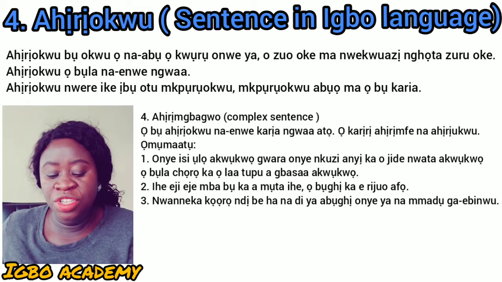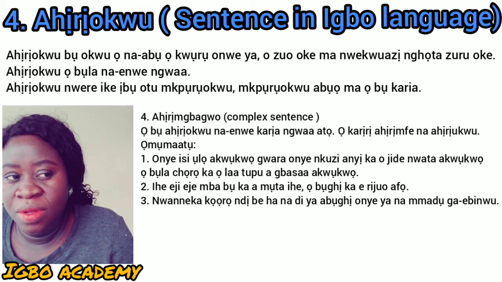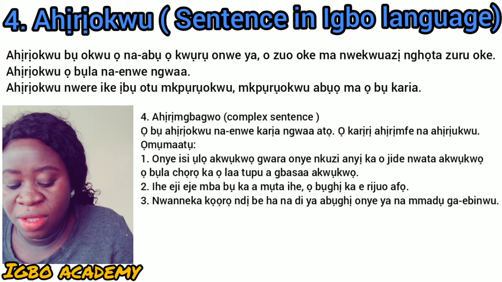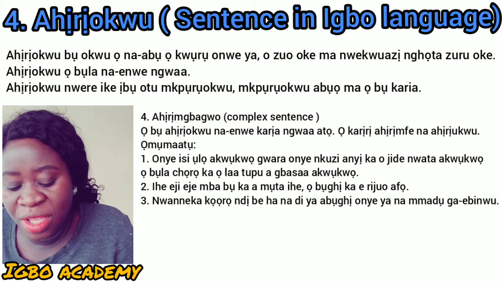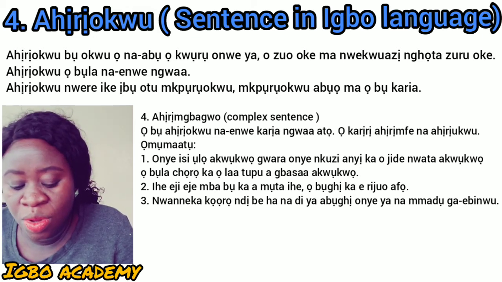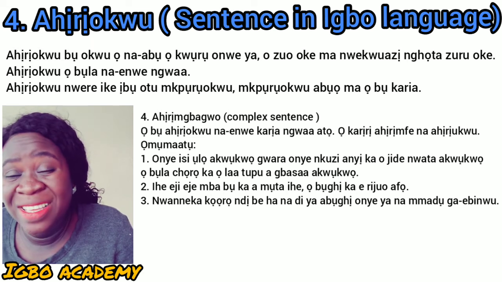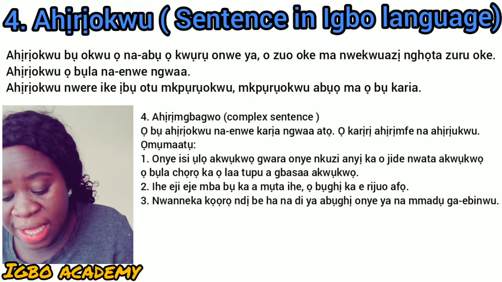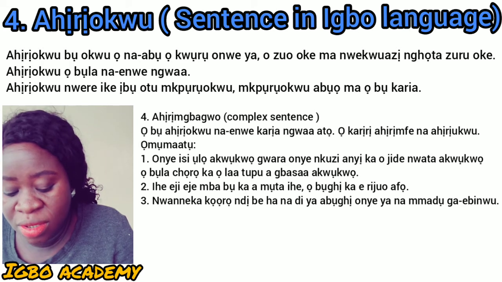So eji is the reason for going. Eje is to go. Bụ is. Mụta, to learn. Bụghị is not.